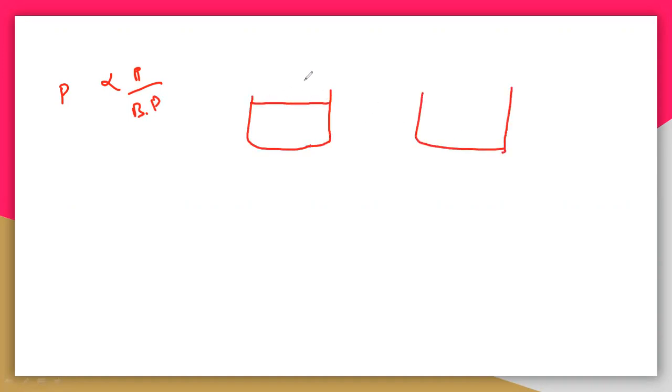And you are using a piston like this, and a piston like this. So what happens? See here, you are increasing the pressure, so the molecules come very close here. And here you are lifting up the piston so that the molecules are moving freely.